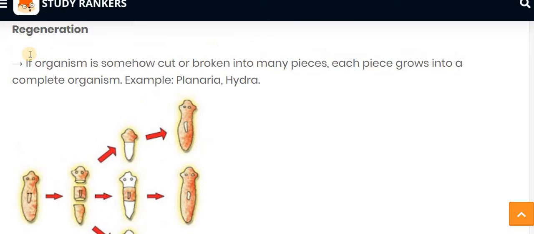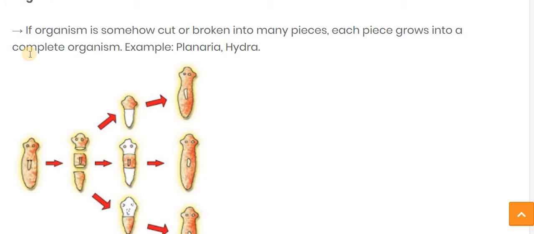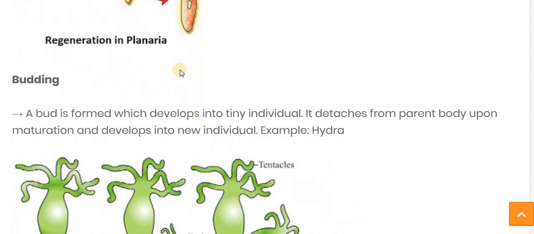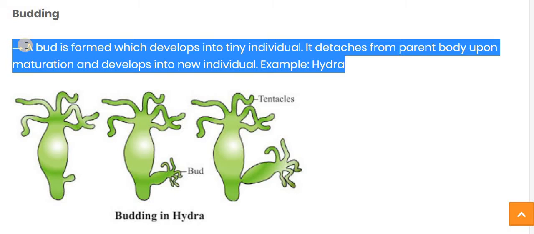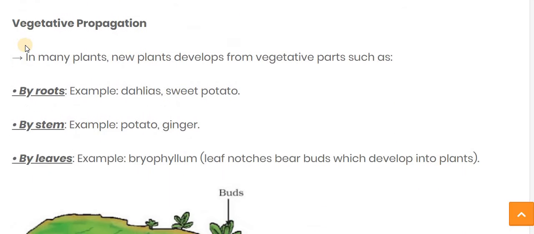Then we have seen regeneration. If an organism is cut or broken into many pieces, each piece grows into a new complete organism, for example Planaria and Hydra. In Hydra, another asexual mode of reproduction is budding. In budding, a bud is formed which develops into a tiny individual, and it detaches from the parent body upon maturation and develops into a new individual. The example is Hydra.